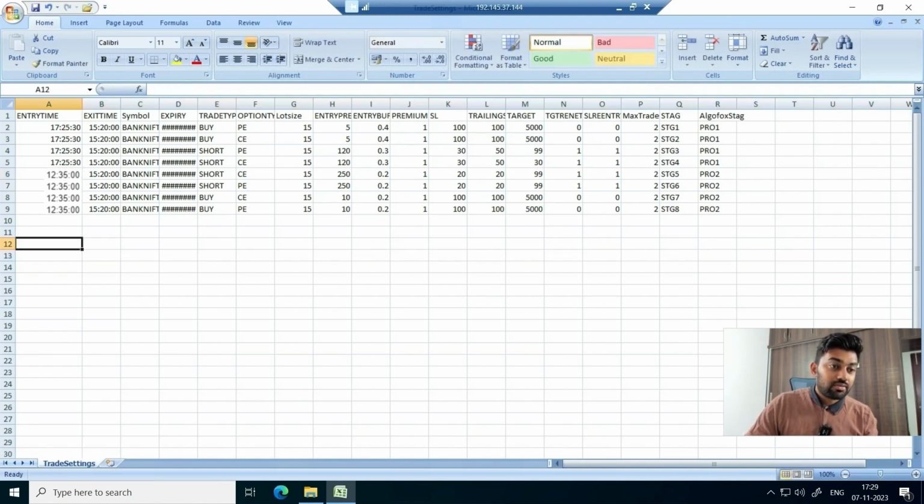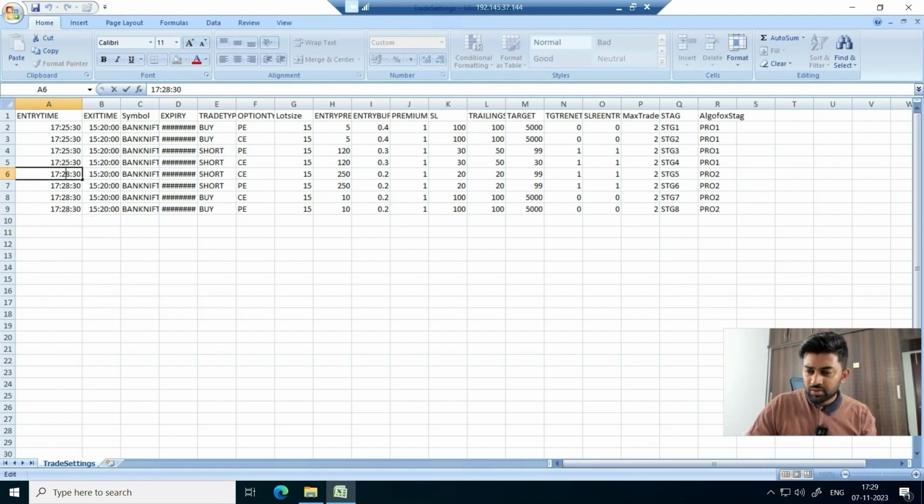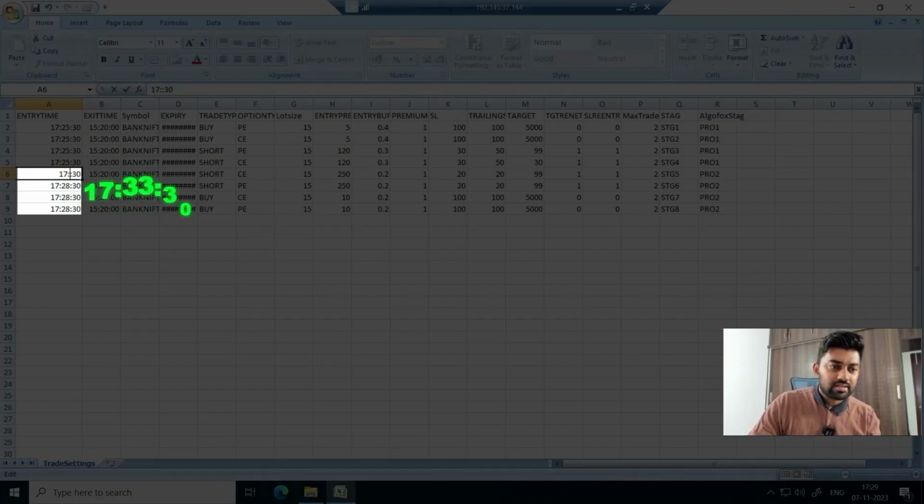So I want to fire 4 legs at 1725, another 4 legs at 1728. We're just doing this drill. Okay, it's already 1729, so what I will do is maybe I'll just write 1733 just to make sure that these legs are fired after certain period, all the 4 legs, and these are the 4 legs, right?